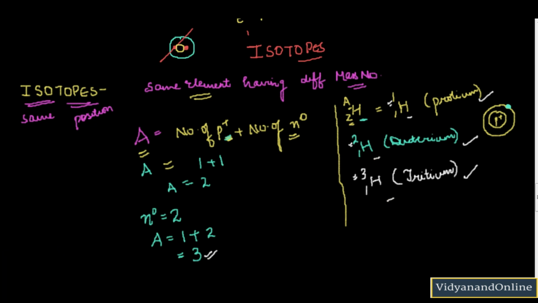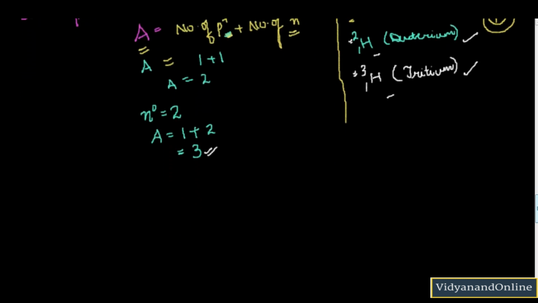Now I am going to tell you one more isotope, and that is the isotope of carbon. So carbon is basically having the atomic number of 6 and the mass number of 12, but there is one more isotope of carbon which is having the atomic number of 6 whereas the mass number of 13. So now write in the comment section what will be the number of neutrons in the isotope of carbon having the mass number of 13.